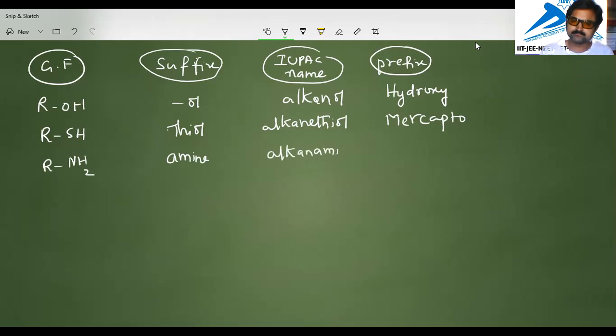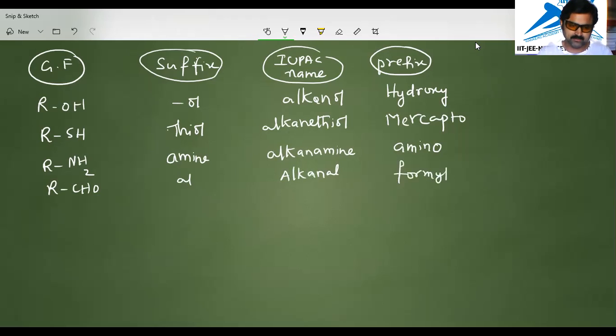Alkanamine, and the prefix is amino. If it is RCHO, then we call it al, and the IUPAC name is alkanal. The prefix is formyl, if it is not the principal group.